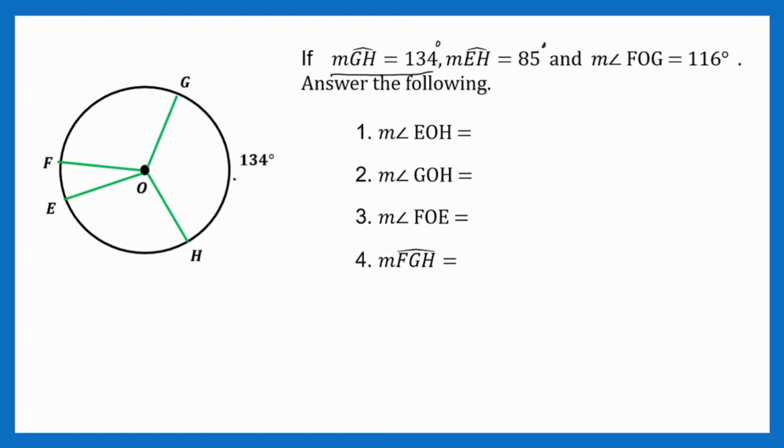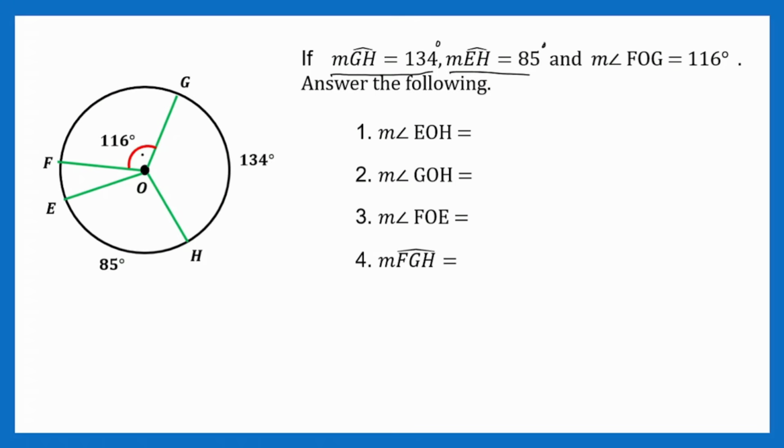So, kung 134 degrees yan, what can you say about this one? So, arc EH is this one. So, that is 85 degrees. Then, the measure of angle FOG, FO, ito ang O gitna, G, that is 116 degrees.